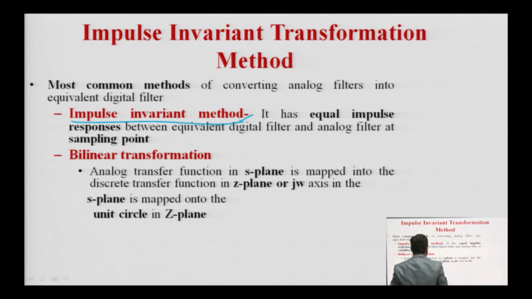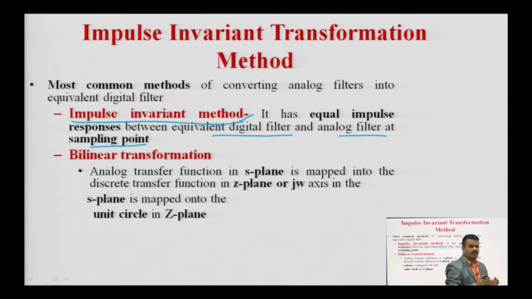It has equal impulse responses between the equivalent digital filter and the analog filter at the sampling points. So, generally it is concerned with impulses, samples, equal sampling, that is your impulse invariant transformation method.